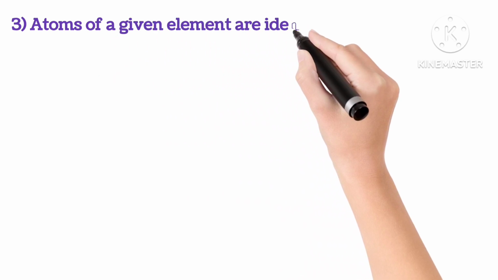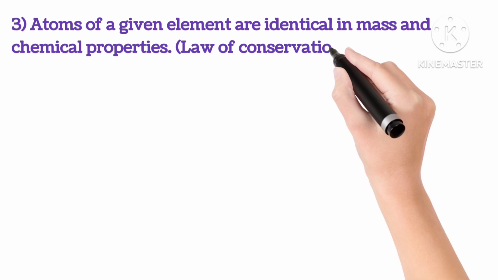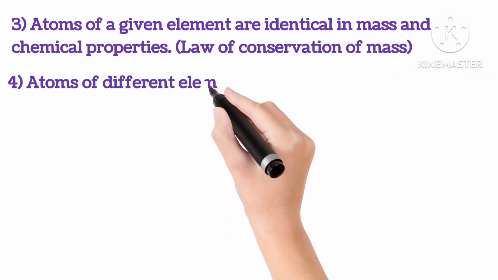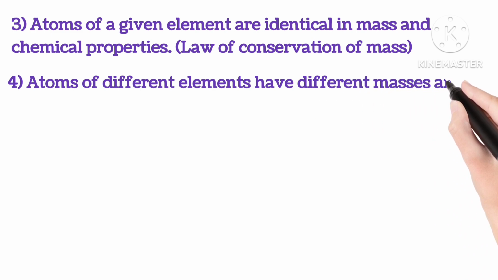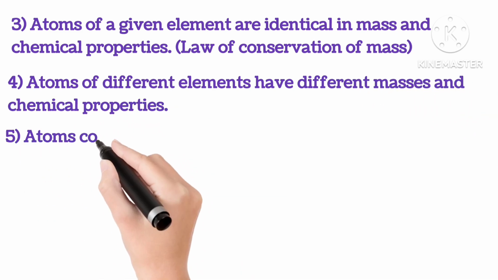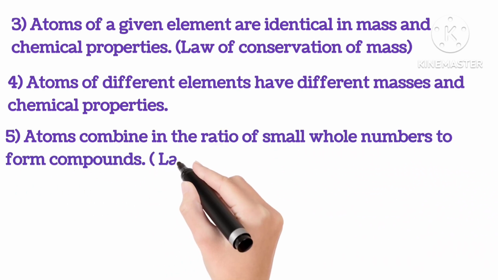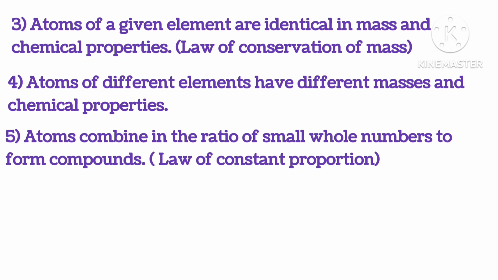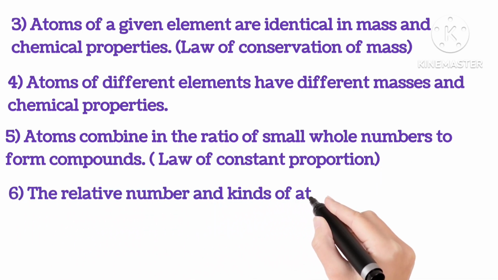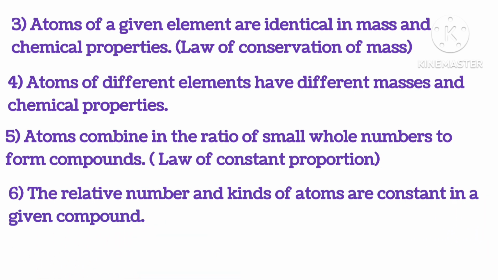Atoms of a given element are identical in mass and chemical properties, which is the law of conservation of mass. Atoms of different elements have different masses and chemical properties. Atoms combine in a ratio of small whole numbers to form compounds, which is the law of constant proportion. The relative number and the kinds of atoms are constant in a given compound.